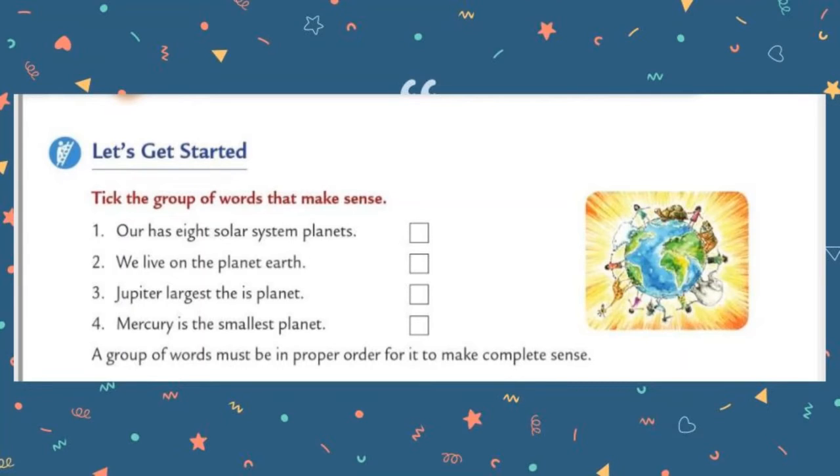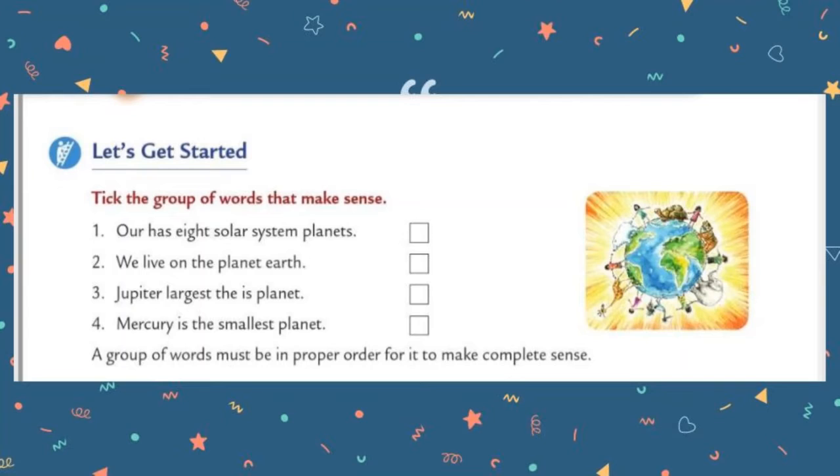Let's move to the third one. "Jupiter largest the is planet." Yes, we can say that the third one is also not a correct answer, because all the words are not arranged in proper order, and it is not giving proper and complete information, and it is not a complete sentence also. So put a cross mark inside the third box.